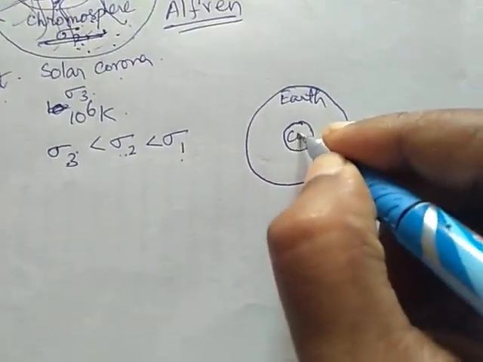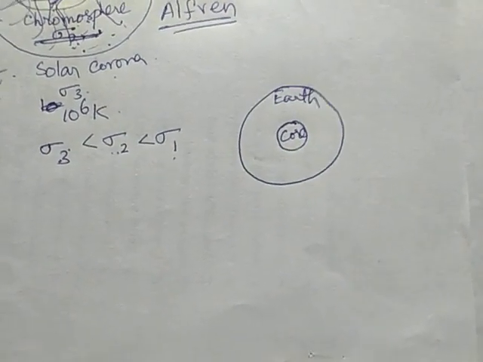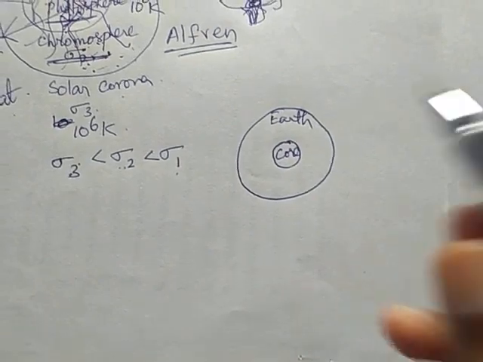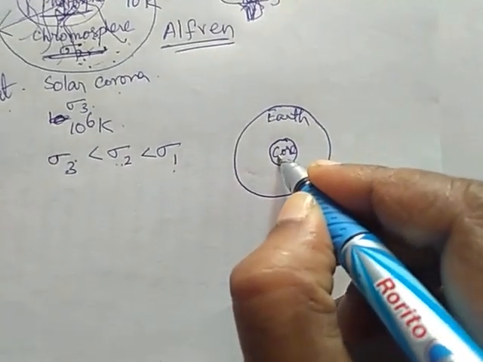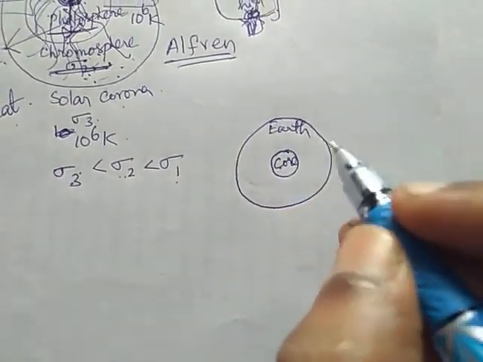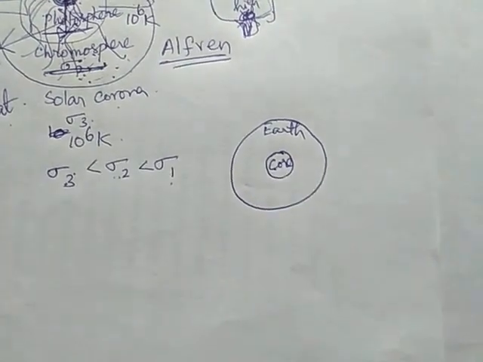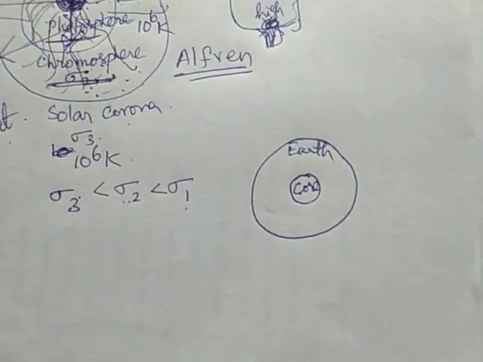This is the core of the Earth. So from the theory of motion, the core of the Earth is currently a challenging state to discuss.